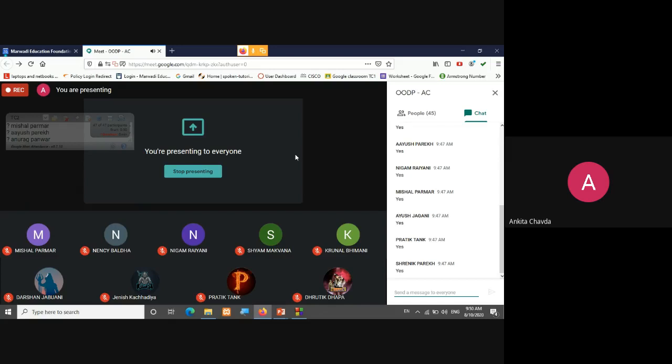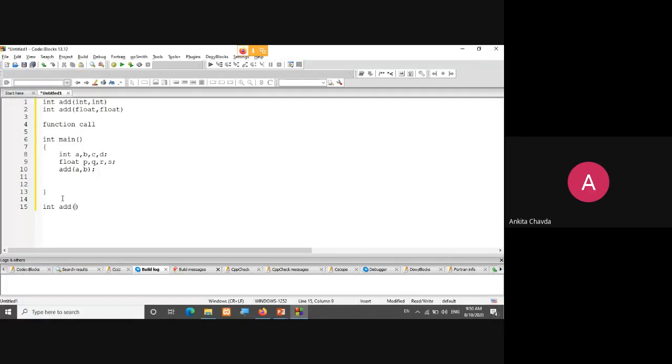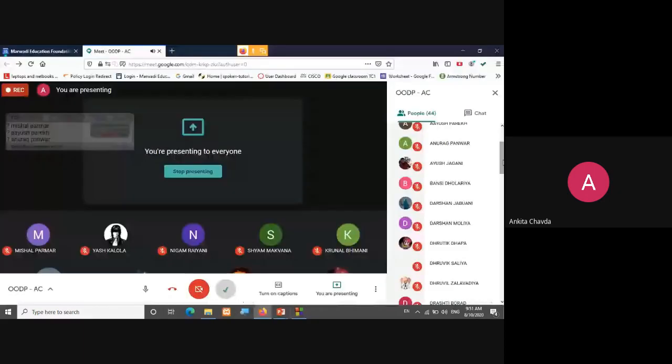When I'm having integer add, integer a comma integer b, and void add, integer x comma integer y, are these two functions different or the same? Who will answer?